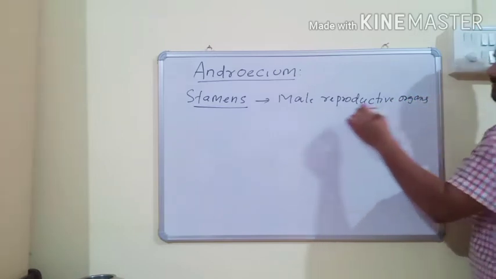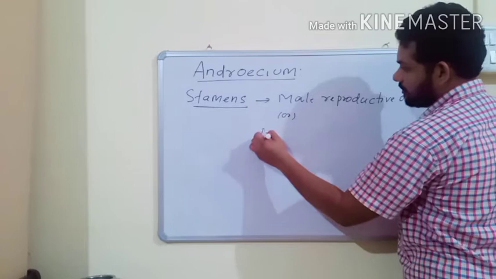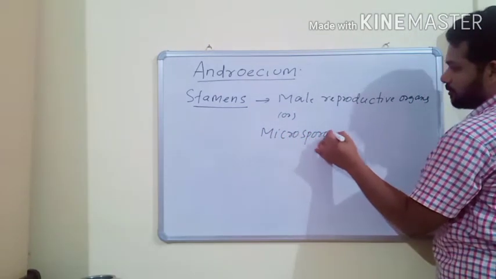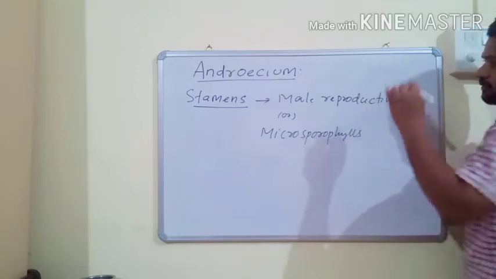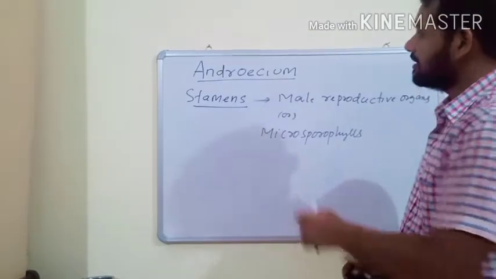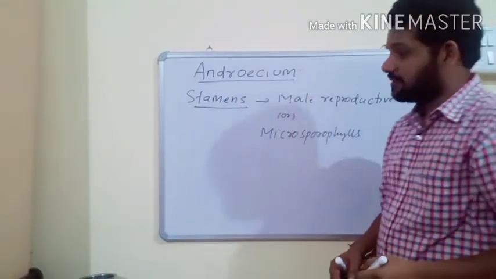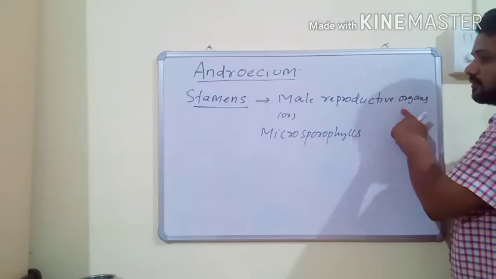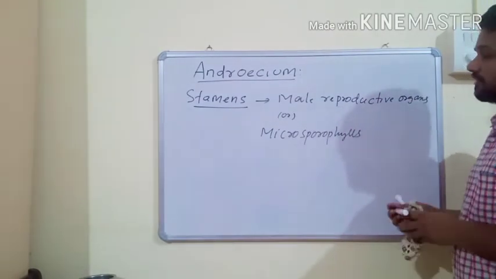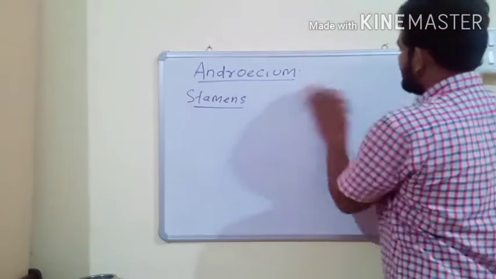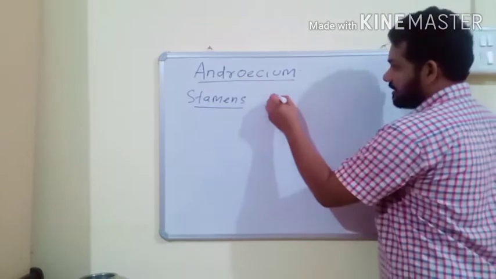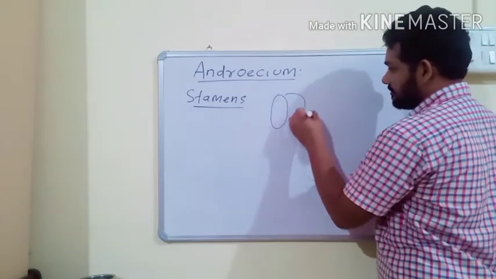In lower plants, they are also called microsporophylls. So androecium is the first essential organ. Each part of androecium is called a stamen. Stamens are male reproductive organs or microsporophylls of the flower. Each stamen has two parts.